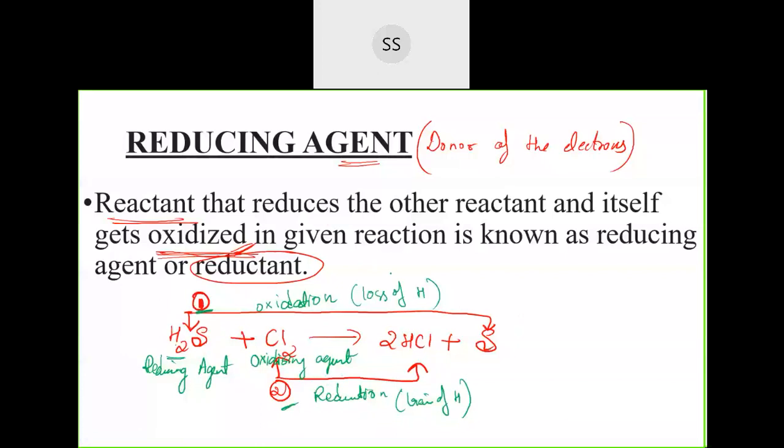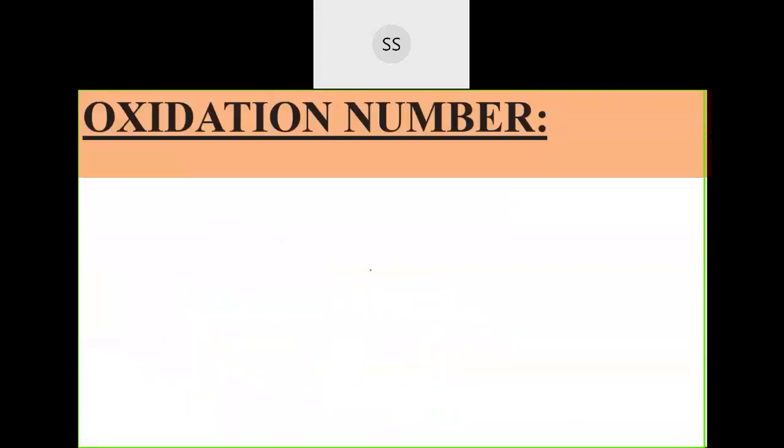Before that you need to know one more concept, that is oxidation number. It's very simple. Nothing but the real or apparent charge which is there on the atom of the element. For example, if I take NaCl, you know what charge they carry, no? When Na and Cl are bonded with each other, you know Na is positively charged. And how much positive charge? Only one positive charge. Na is Na plus here, and Cl is minus. This itself is the oxidation number, the real or apparent charge that they carry.